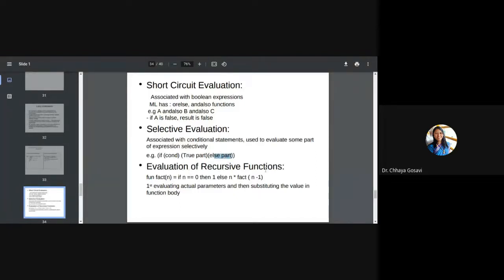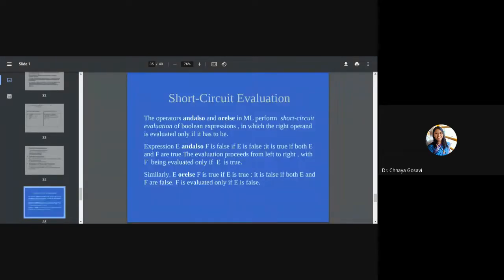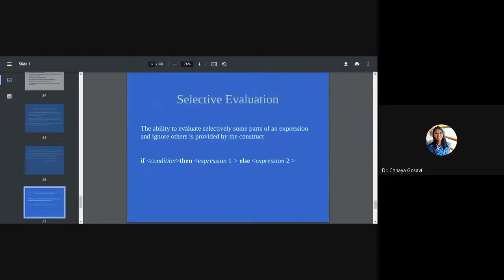Evaluation of the recursive function that we have seen: it will evaluate the innermost function and then that value is passed to the outer function. So first evaluating actual parameters and then substituting the value in the function body. So just now we have seen how a recursive function is evaluated. So more on short circuit evaluation and recursive functions is here. You can go through these slides.